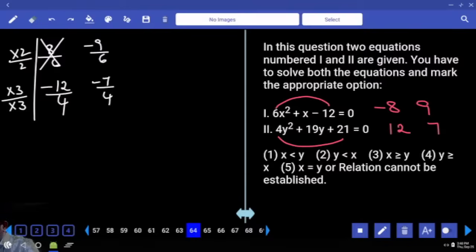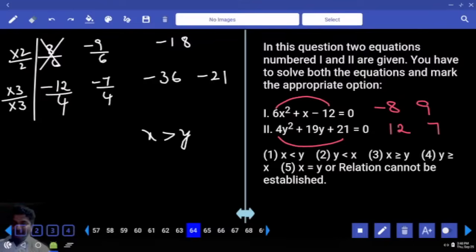X is greater than y, concluded. You don't have to bother about it at all, because one conclusion is already made. X is greater than y. Minus 9 times 2. Minus 12 times 3. Minus 21. Are you okay? So minus 18, minus 36. X greater. Minus 18, minus 21. X greater. Everywhere x is greater than y. Final answer.